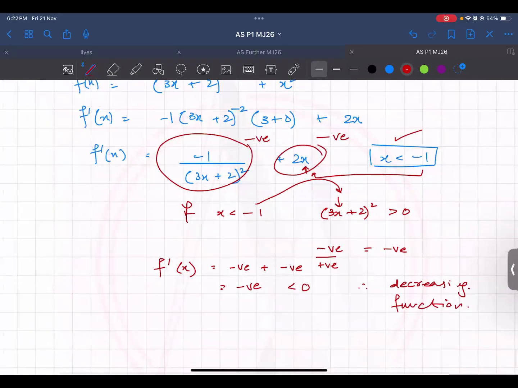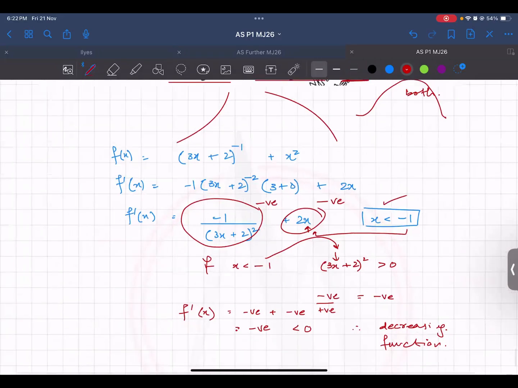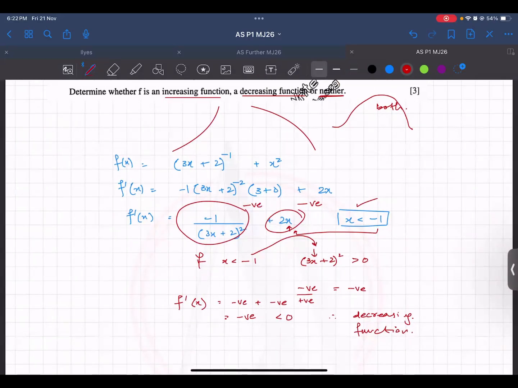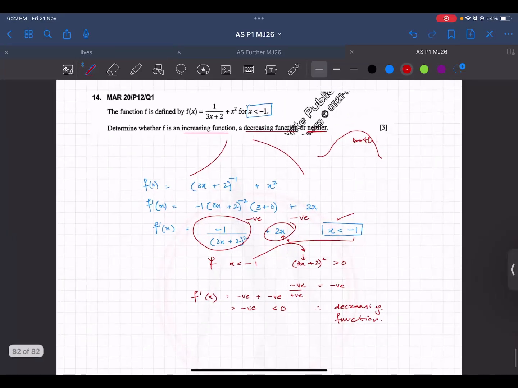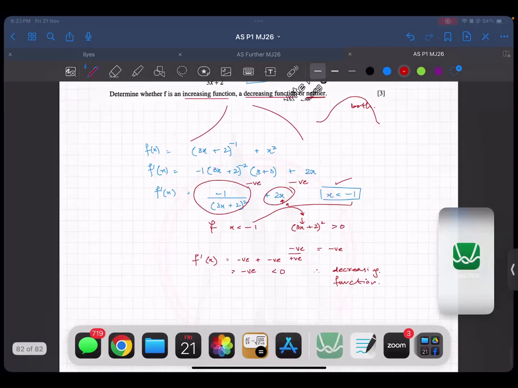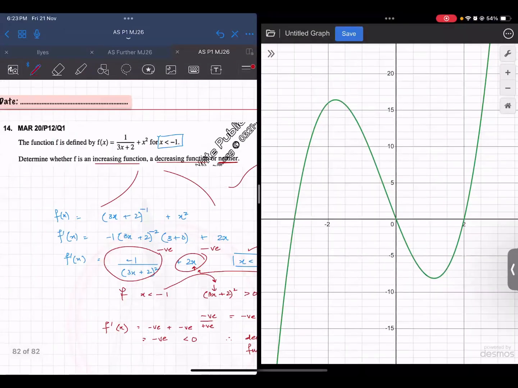For all of the values that they have given you, you have used algebra, you have used your calculator, and you saw that you will only get a negative derivative value, negative gradient. So this means the gradient is always negative for these values of x. So this means it is decreasing. It is always coming down. Okay. Any questions? No, sir. Let me show this to you on the Desmos as well.